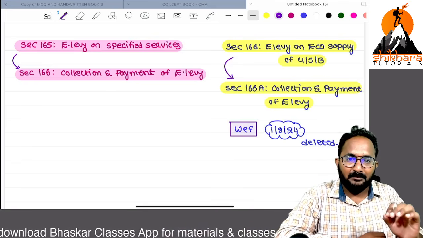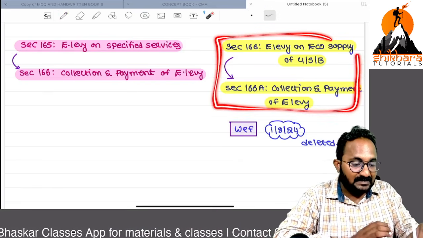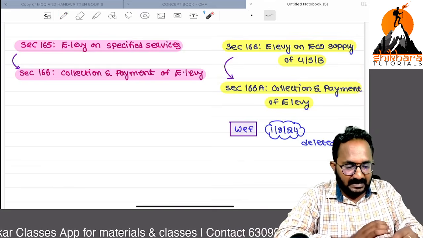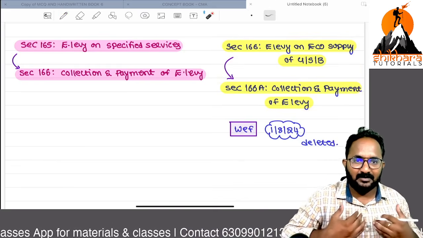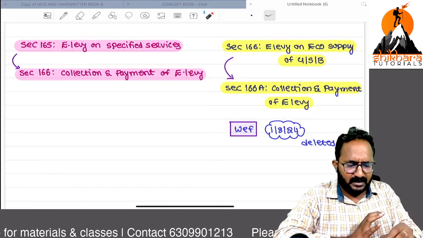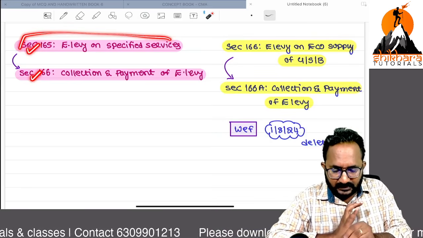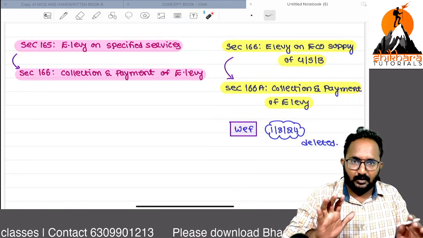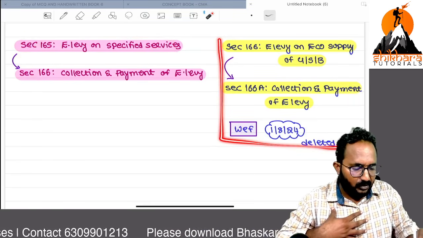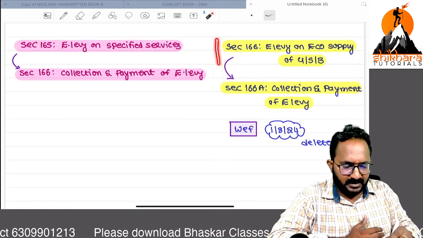But remember, we have to know about this also, because the ICMAI study material is still continuing this concept. Just a quick revision I will do. Within 2 or 3 minutes we can complete this. Main books have only the section related to equalization levy, but we need to remember this also. Within 5 minutes we can remember. In the last 5 minutes I will tell you these things.